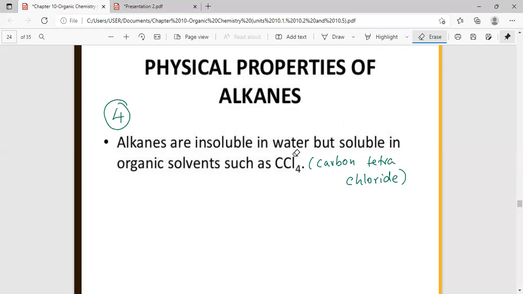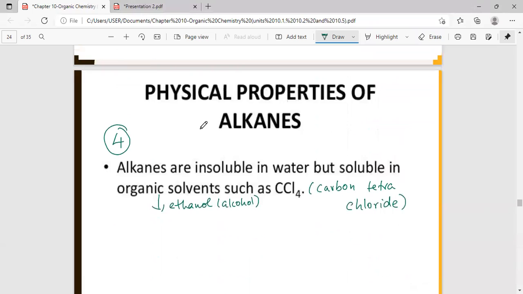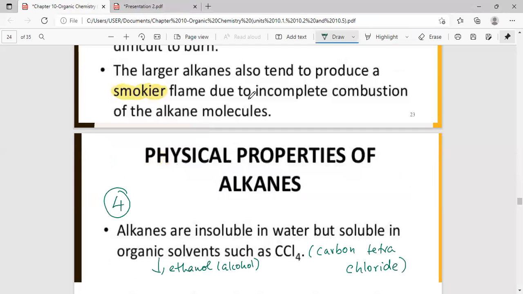Now can you name another common organic solvent? Okay, so they are alcohols, yeah, ethanol, or generally alcohols. All right, so these are also organic solvents. So alkanes do not dissolve in water, but they dissolve in organic solvents. All right, okay, so this is 5, sorry.